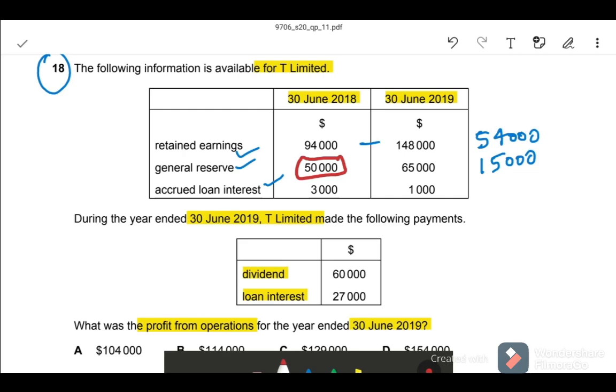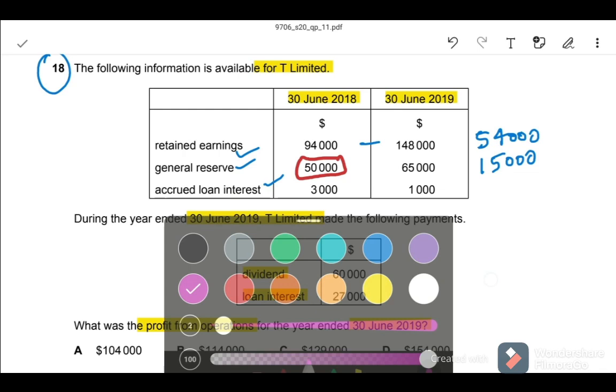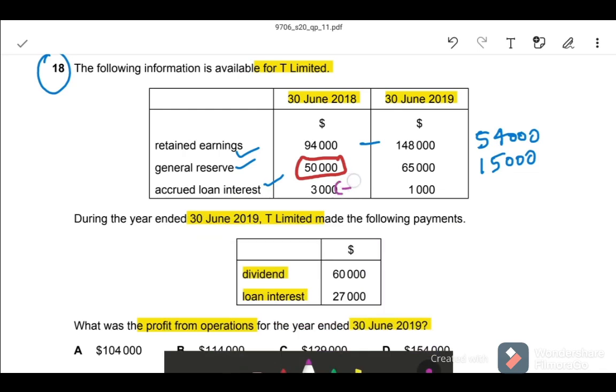We should deduct opening accrued and add closing accrued. So 27,000 minus 3,000 plus 1,000 is equal to 25,000, which is the loan interest. We should add that. Then dividend 60,000.